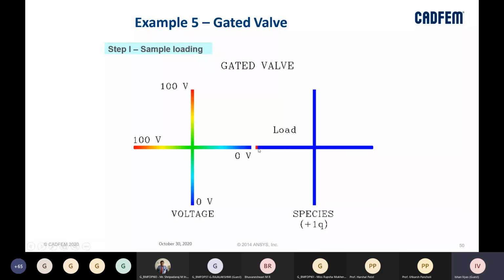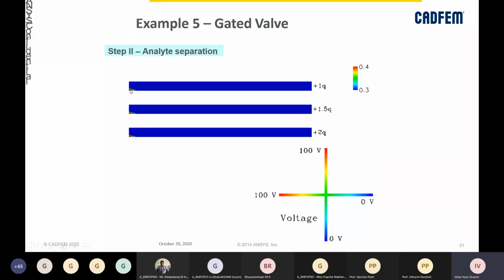In the case of a gated valve, you see that this is at this end of the spectrum which we are looking at. By changing different Q values, we can see a slight change in the analyte separation. We can see that the analyte is getting separated as well at this end.